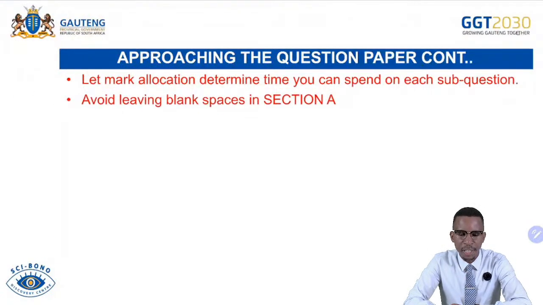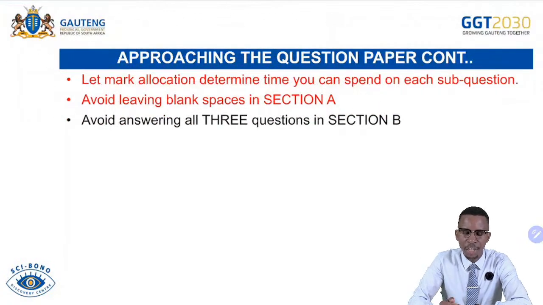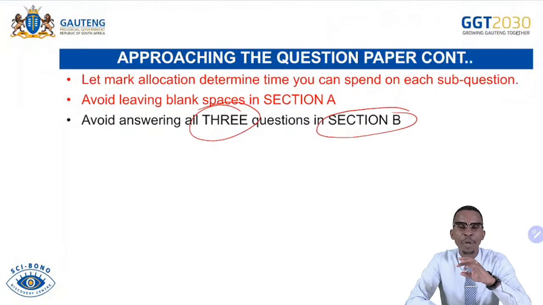Avoid leaving blank spaces in section A, that's a repetition. Avoid answering all 3 questions in section B. In section B, remember, you are given 3 questions, and you must answer only 2. If you answer all 3, the marker will only choose the first 2, meaning the third one will be cancelled, because you answered an extra question that is not required. Also, if you spend more time answering all questions in section B, that simply means you will be forfeiting section C. You won't have enough time to respond in section C.